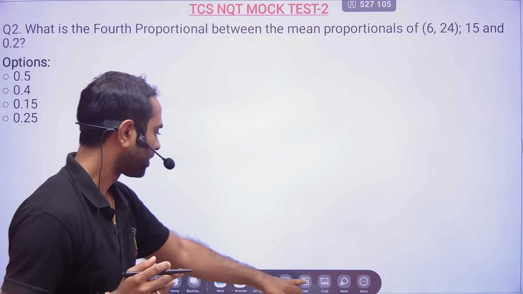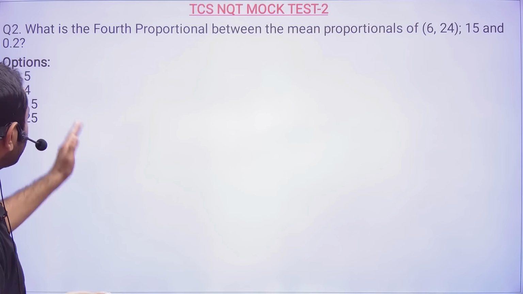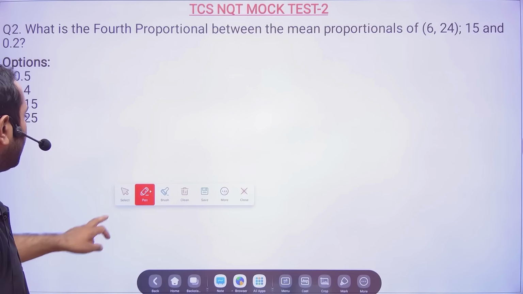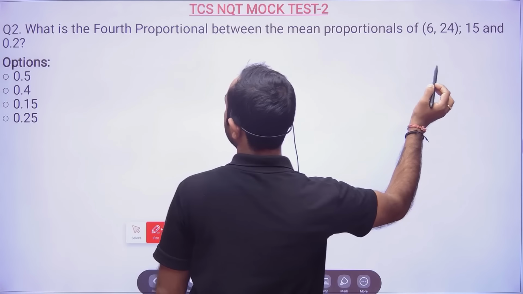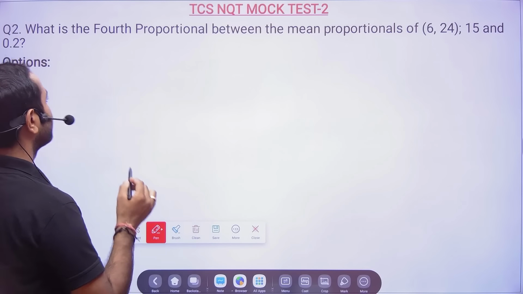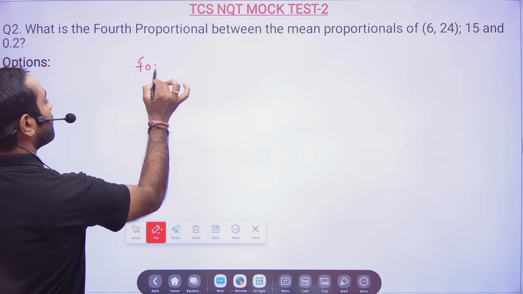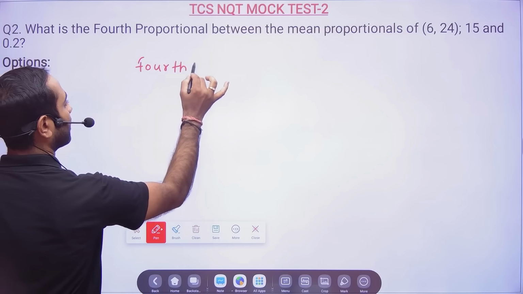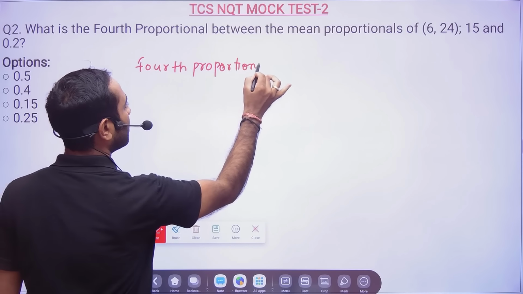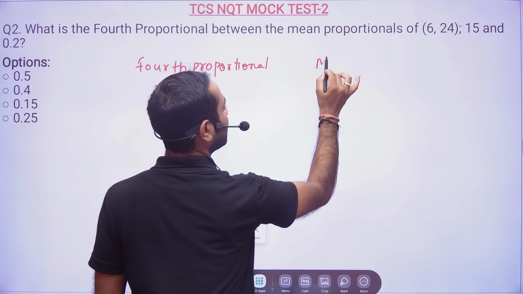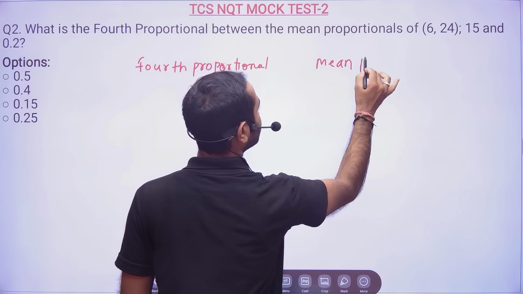Next problem. Sir, what is the fourth proportional between the mean proportional of 6, 24, and 15 and 0.2? So they have included two concepts here. One is fourth proportional, and another one is mean proportional. So mean proportional, how do we calculate?